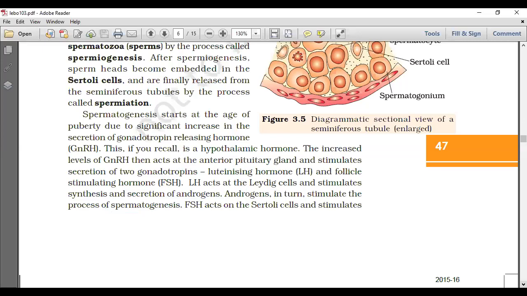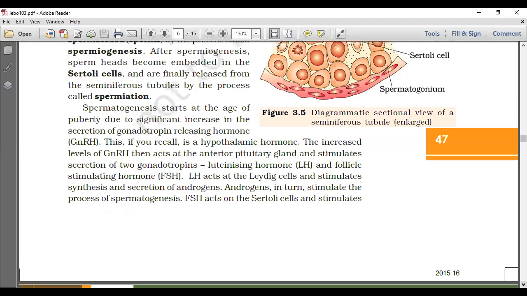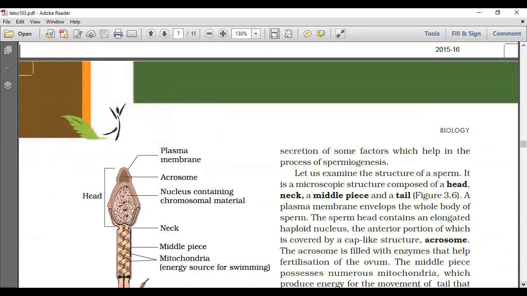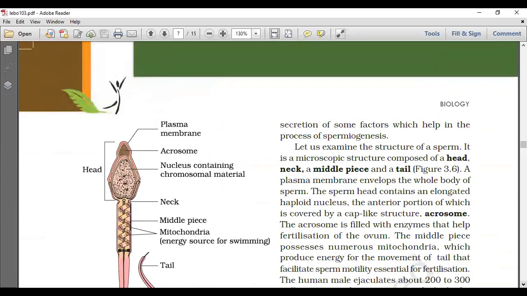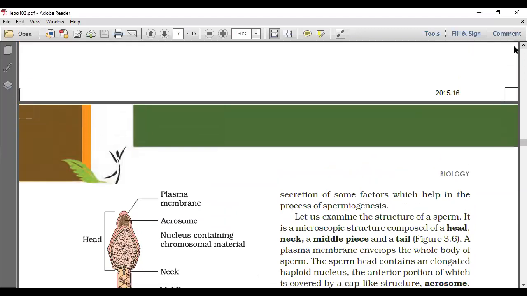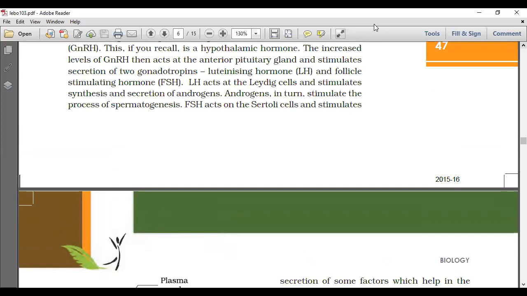Then what is the function of FSH? FSH acts on the Sertoli cells and stimulates the secretion of some factors which help in the process of spermiogenesis. So this credit goes to FSH. According to NCERT, the question came, so you need to check these two points.